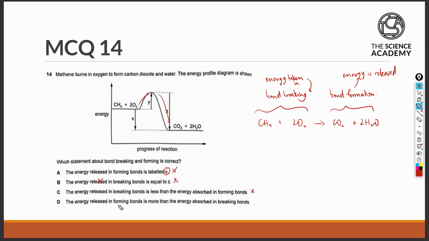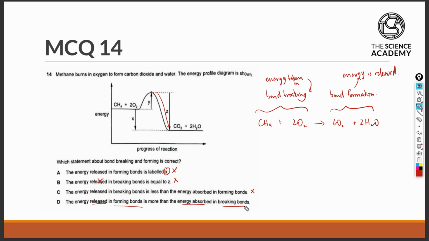Option D states that the energy released in forming bonds is more than the energy absorbed in breaking bonds. The statement in itself is true, but let's see if it applies to the energy profile diagram above. The energy released in forming bonds is going to be the drop in energy level from the peak of the hump to the energy of the final products produced. So Z is the amount of energy that is released during bond formation.